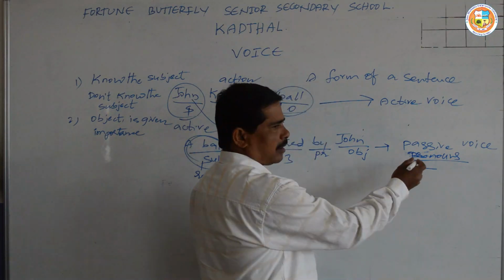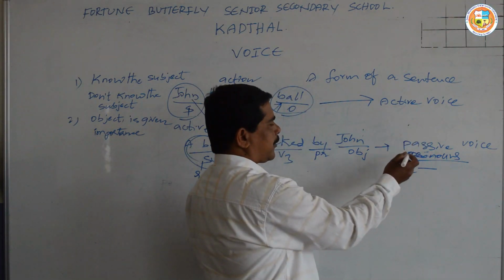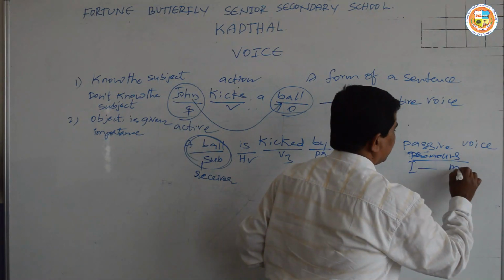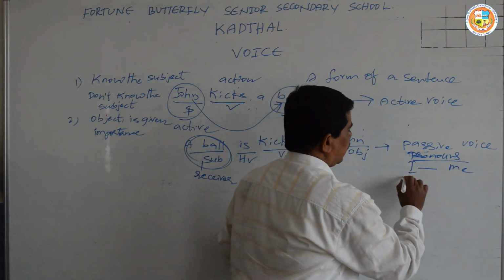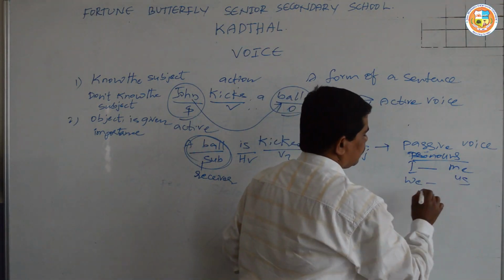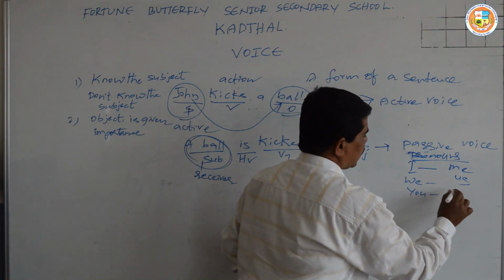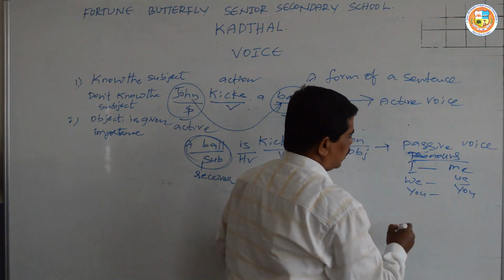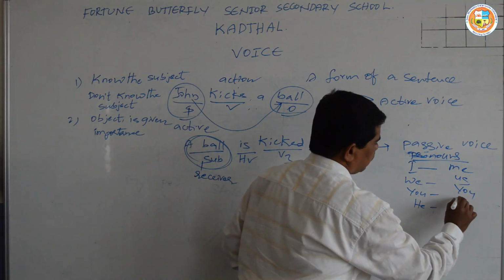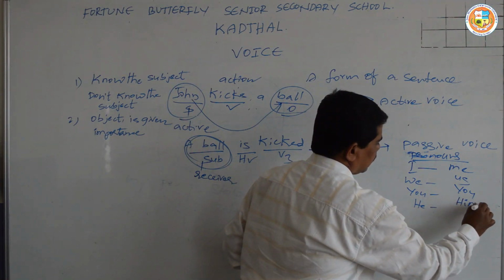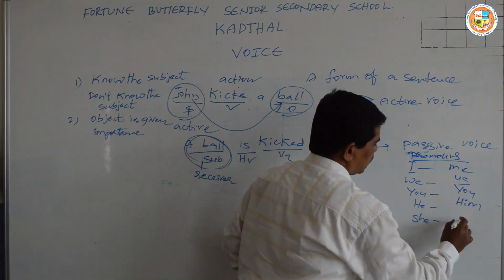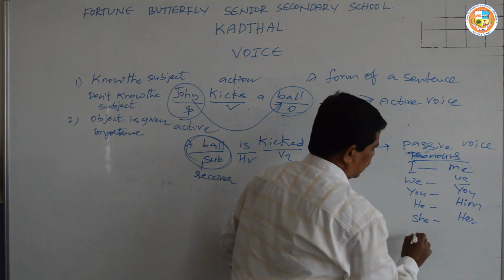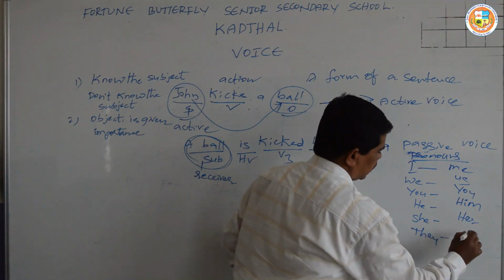If in active voice I is used, me is used in passive, we becomes us, you remains the same you, he becomes him, she becomes her, and they becomes them.